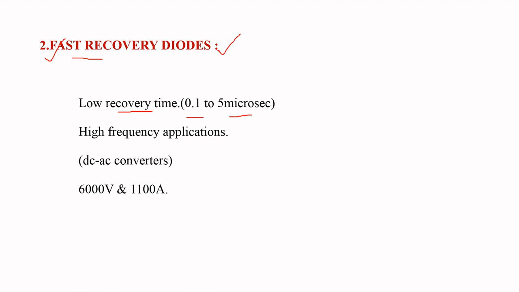Fast recovery diodes are mainly used in high frequency applications, for example DC to AC converters, that is, inverters. The voltage handling capacity of this diode is 6000 volts and the current handling capacity is 1.1 kiloamperes or 1100 amperes.